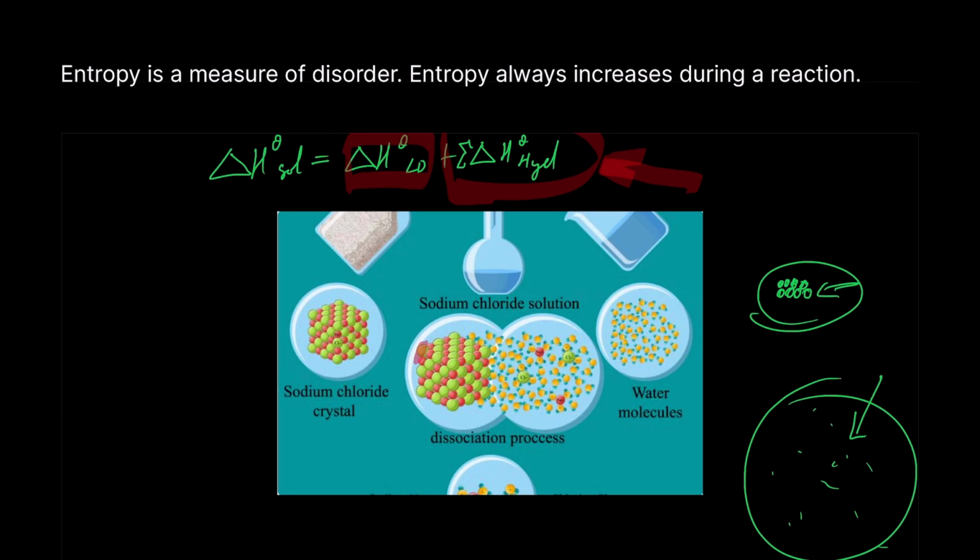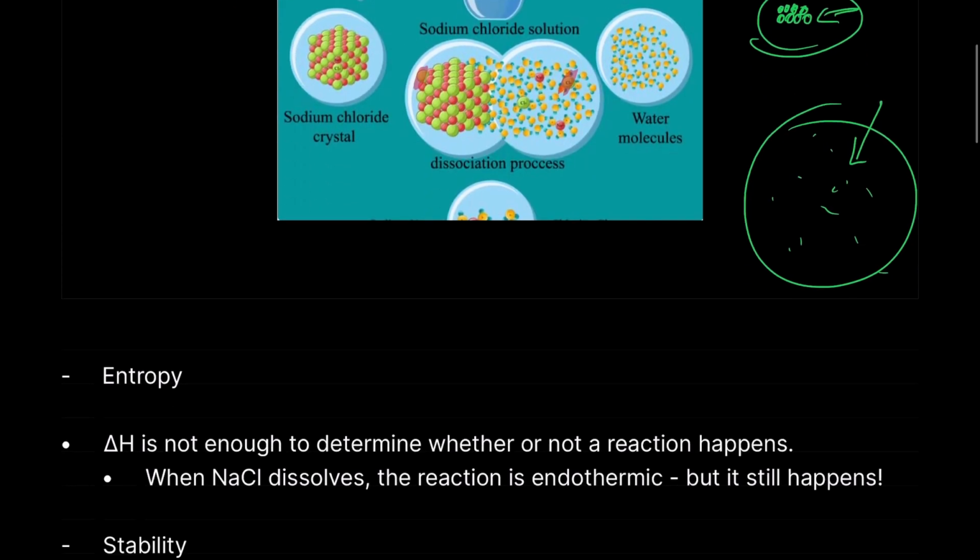There's only one or a couple of spaces for that chlorine atom to react with water. Whereas if it's separated out, here it's got low entropy, it's still very ordered, whereas here it's more disordered. That same chlorine atom is more disordered and more free, and it has more possibilities to react with the water in order to undergo hydration.